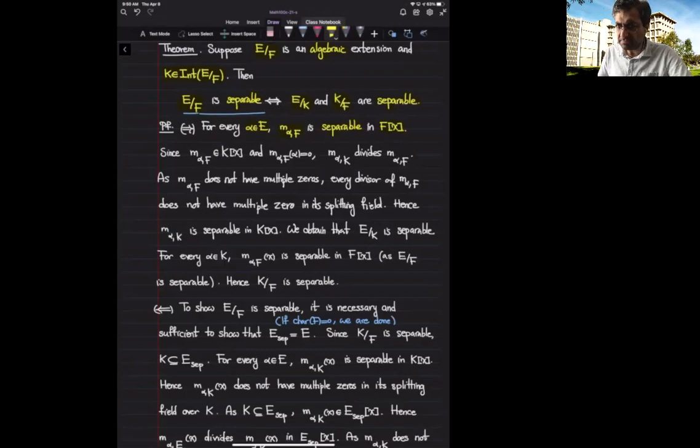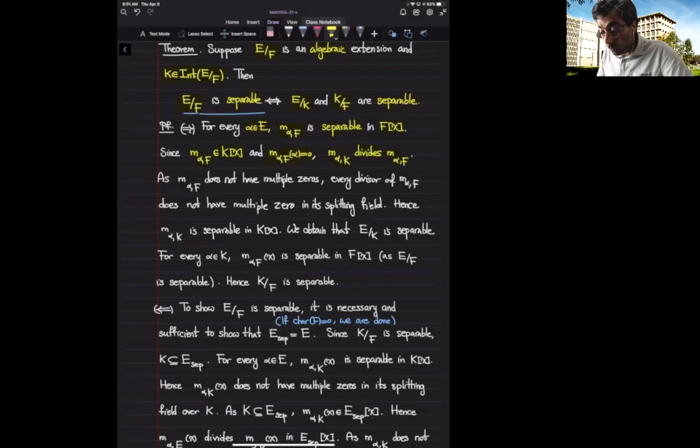This type of argument we've seen before when we wanted to show a primitive element theorem based on the finiteness of intermediate subfields. There we argued that when I extend my base field, the minimal binomial should divide the minimal binomial of the previous field that we chose. What do I mean by that? The minimal binomial of alpha over F is of course a binomial with coefficients inside the larger field K, and alpha is a zero of this binomial. And so the minimal binomial of alpha over the larger field should divide the minimal binomial of alpha over F.